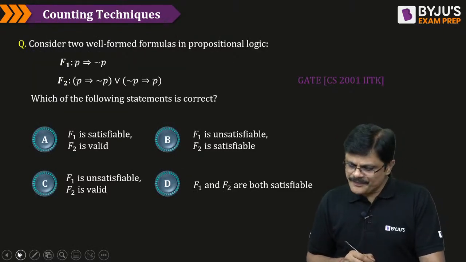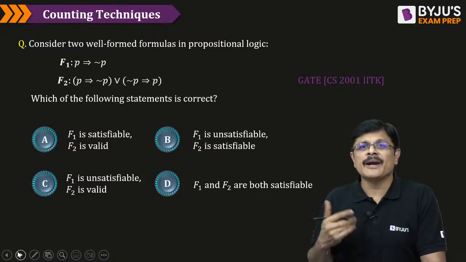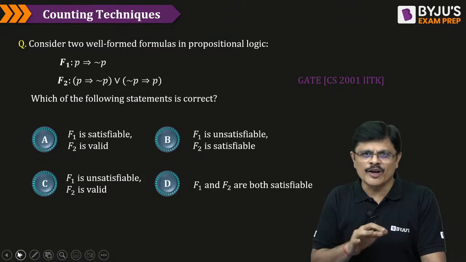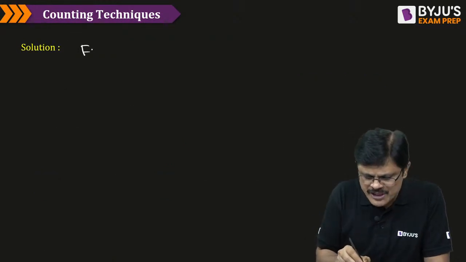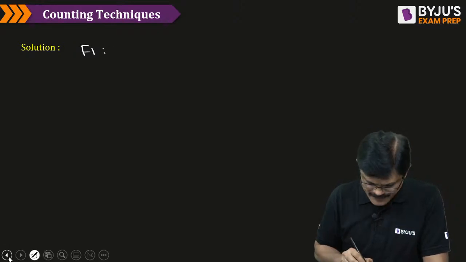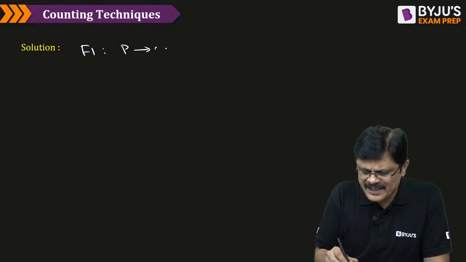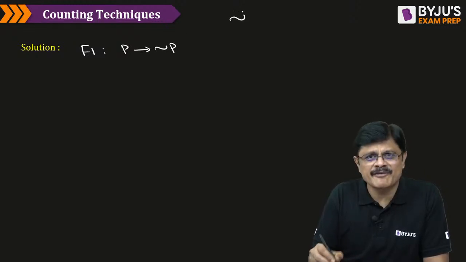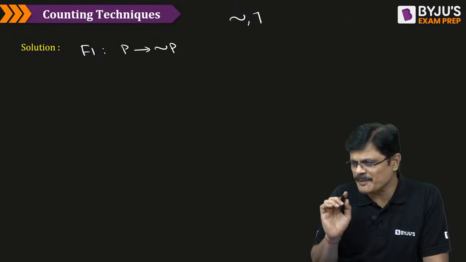One more question. Actually, in this there is some slight confusion for people, but we have to take the better option, so that's why we take one of the options. So let me explain this question, my dear friends. There are two propositions which are given. F1 is P implies negation P. See, negation can be expressed with the tilde symbol or another kind of symbol, people express negation in different ways, my dear friends.